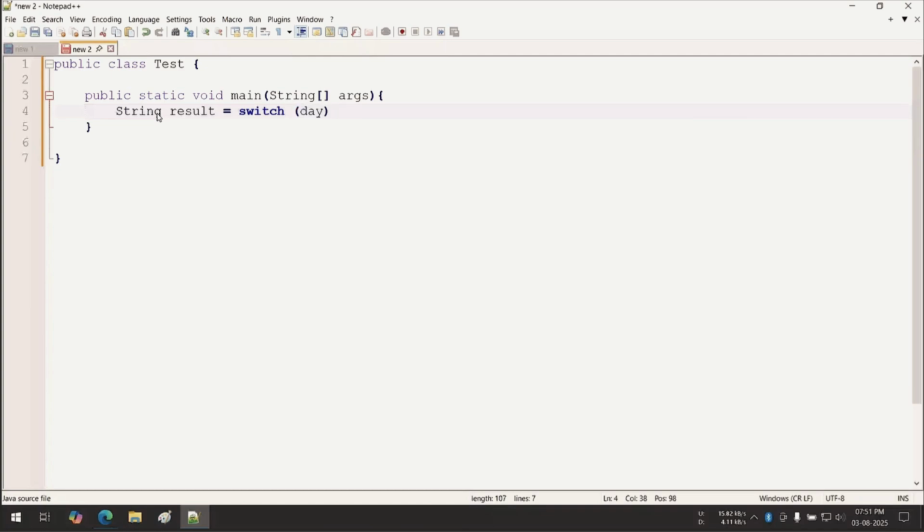Inside this, I am writing the cases. If the case is Saturday or Sunday, then you are going for a date, or you are at least planning for a date.